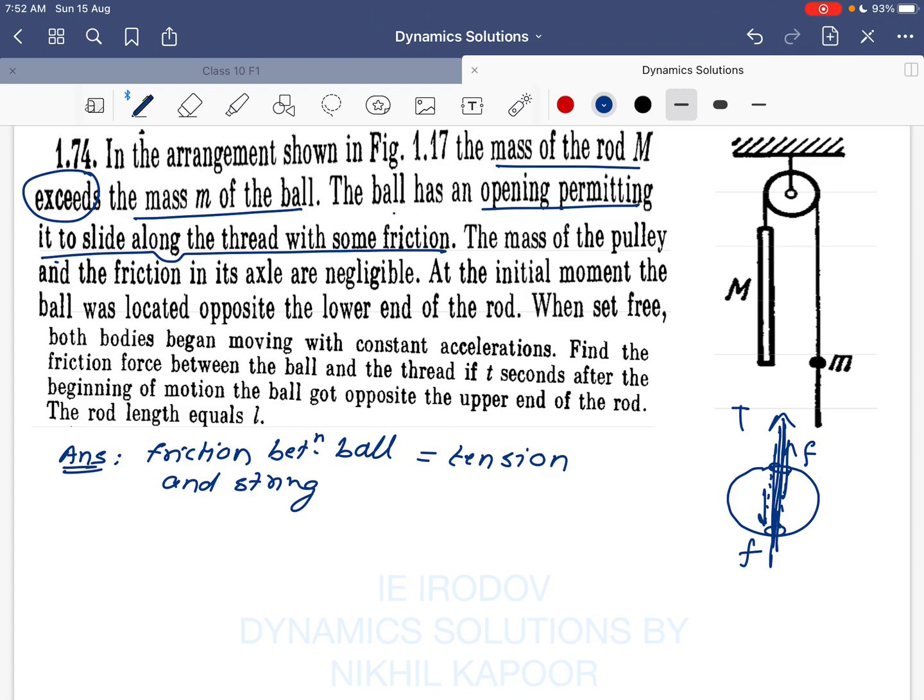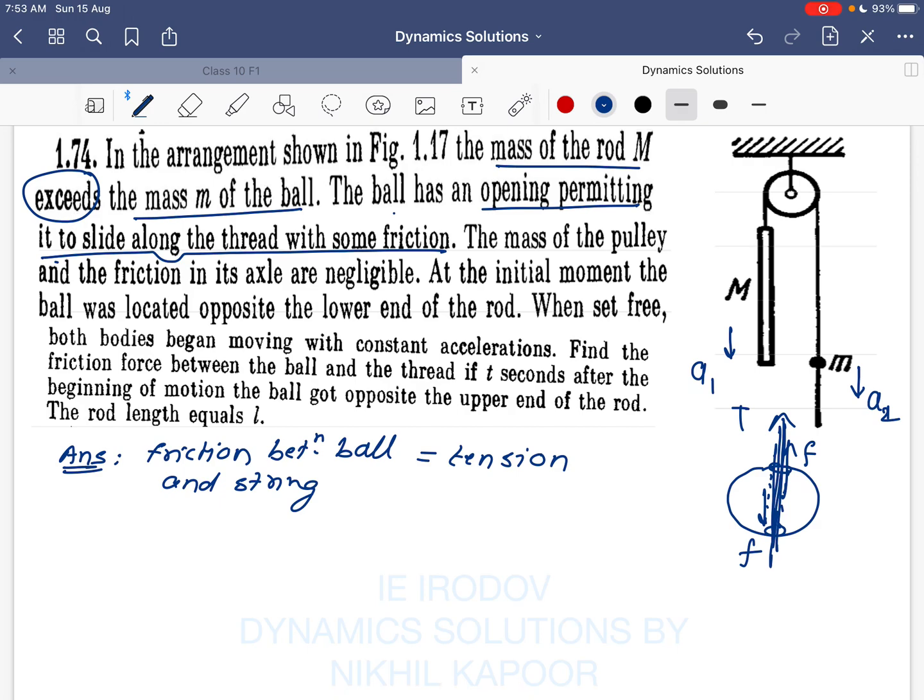Further, the mass of the pulley and the friction in its axle are negligible. At the initial moment, the ball was located opposite to the lower end of the rod. When set free, both bodies begin to move with constant acceleration. So obviously the rod will begin to move in the downward direction, and the ball will also move downward because it is sliding over the thread.